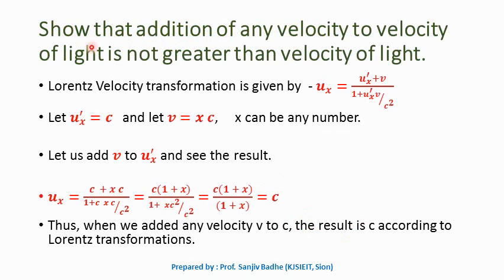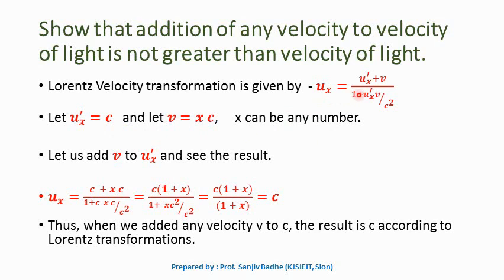Based on Lorentz velocity transformation, let us try to show that addition of any velocity to velocity of light is not greater than velocity of light. So we have Lorentz velocity transformation given by ux equal to ux prime plus v upon 1 plus ux prime v by c square. Here let ux prime be equal to c and v equal to x into c, where x can be any number.